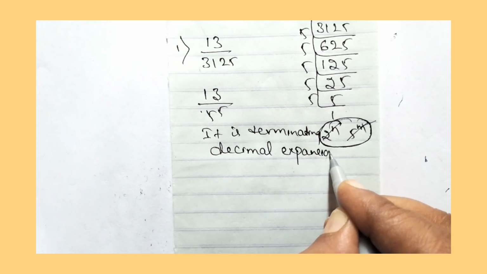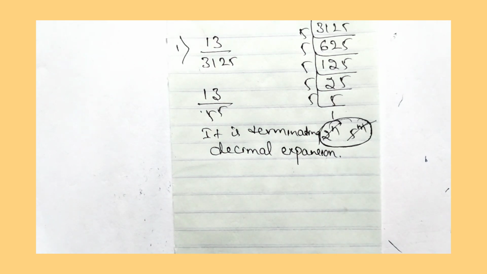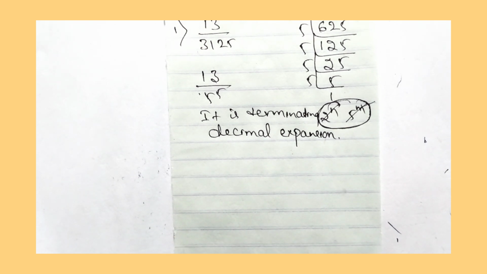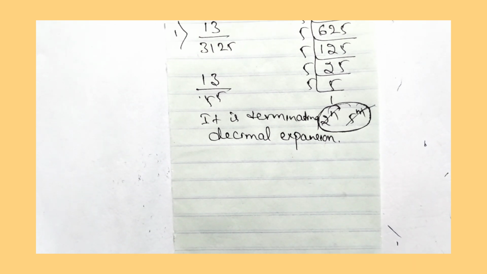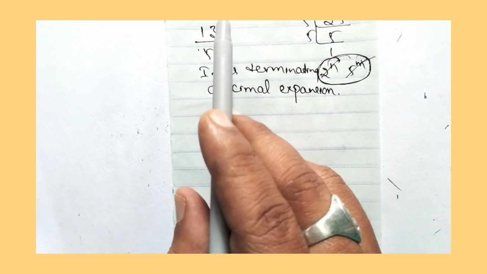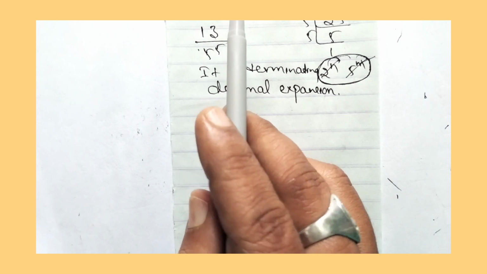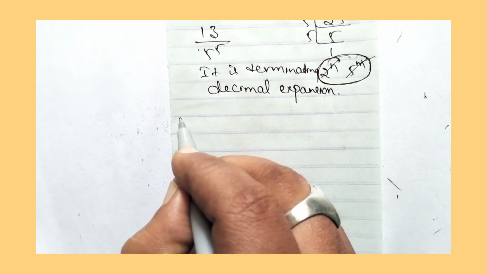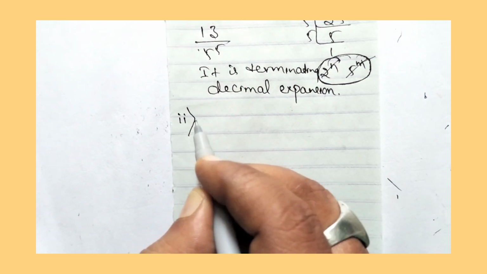Terminating decimal expansion. Without division we have done this one. So without long division we have shown that 13 by 3125 is a terminating decimal expansion. If we divide 13 by 3125, we will get the remainder as 0.